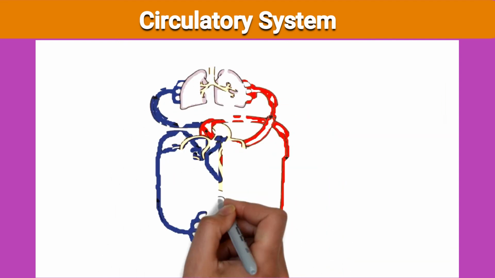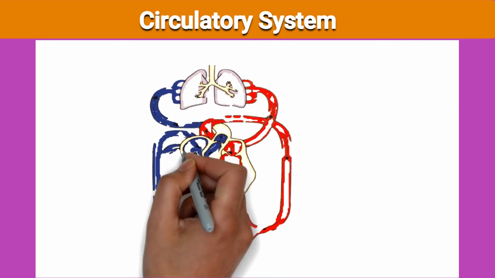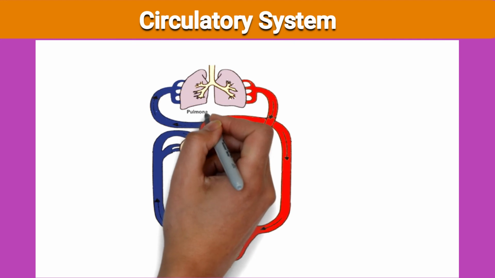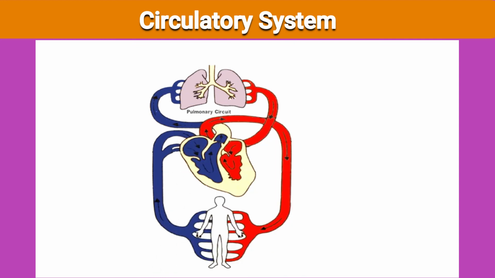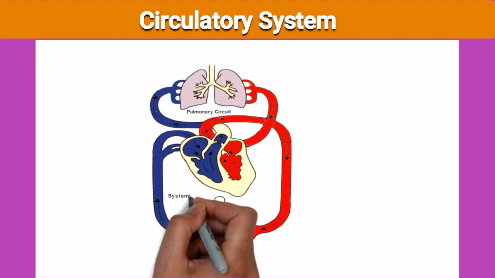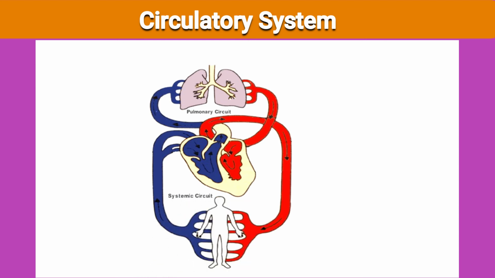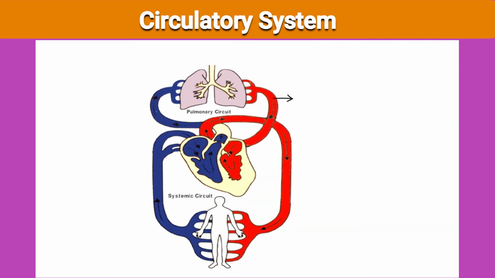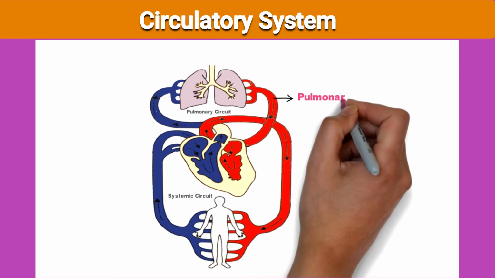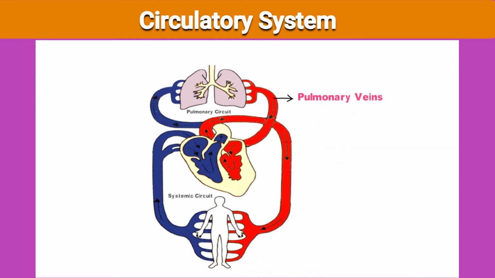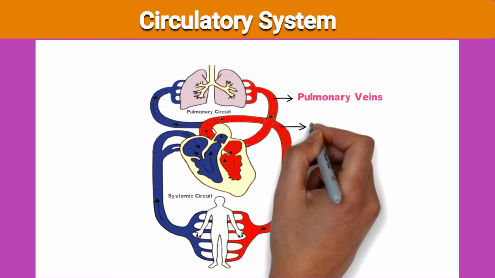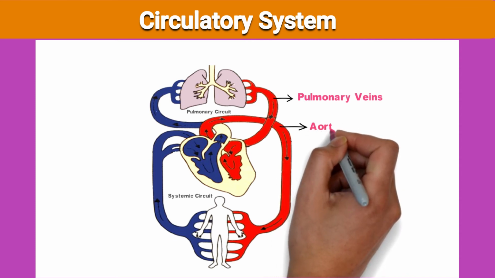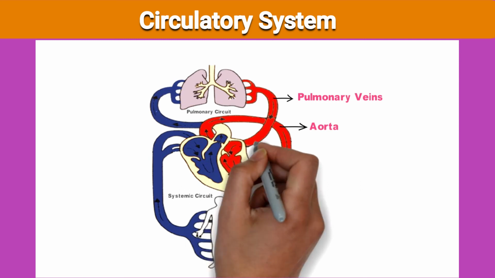See, this is the blood circulation diagram. Upper one is the pulmonary circuit and the lower one is the systemic circuit. In the pulmonary circuit, there are pulmonary veins and the pulmonary arteries. In the systemic circuit, there is a heart. It contains the aorta, the largest artery in our body.